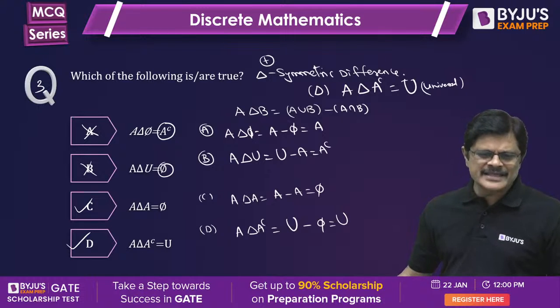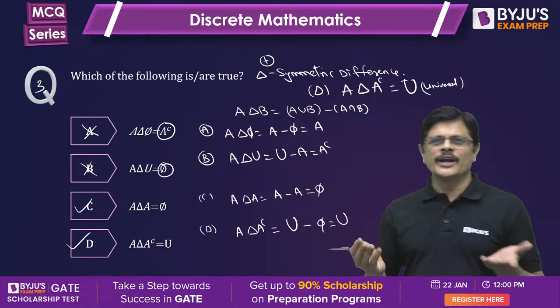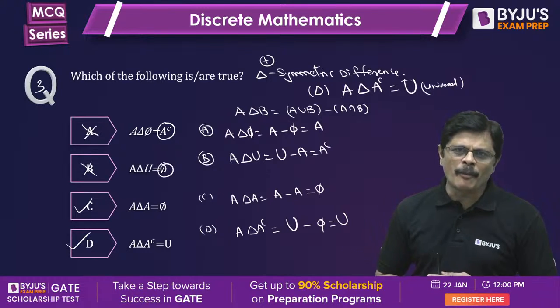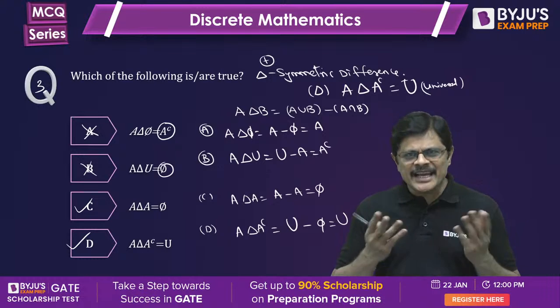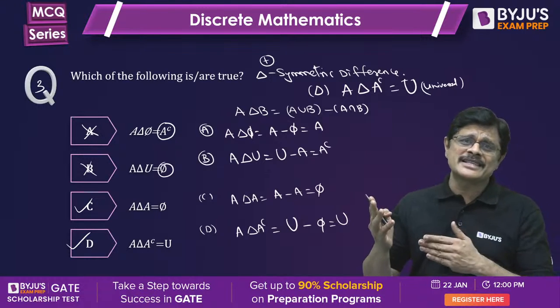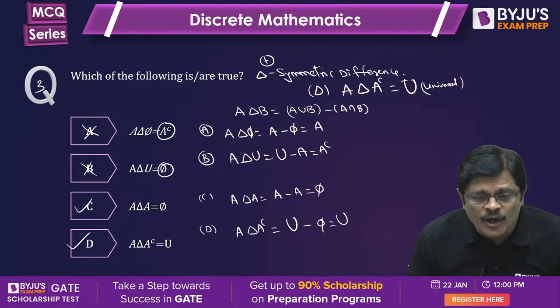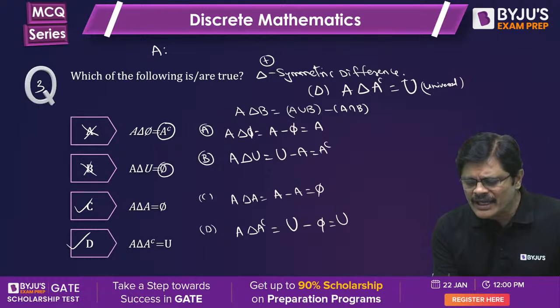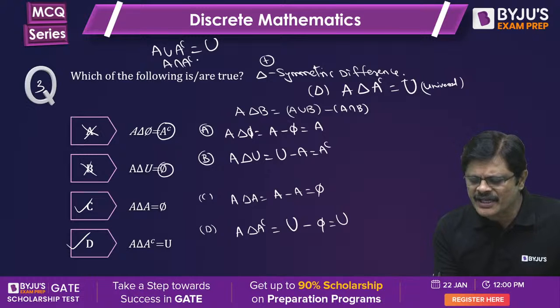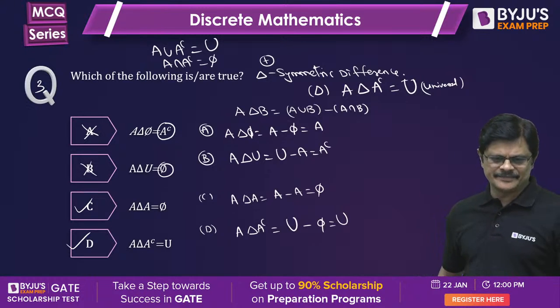A union A is A only, na? Union of a set with itself, idempotent property, A only, right? Naragatti, A union A is A only, but A union universal set is, acha, A union A complement. Union, universal set. A union A complement will be universal set. A intersection A complement is empty set.